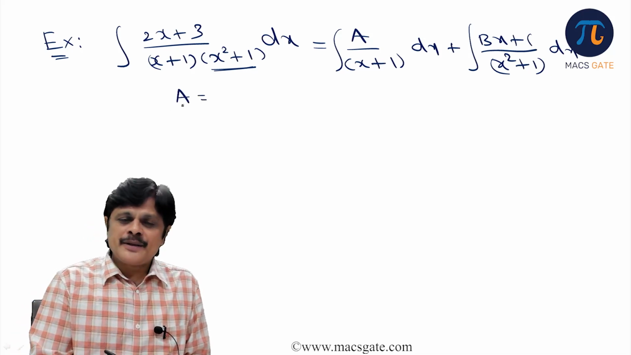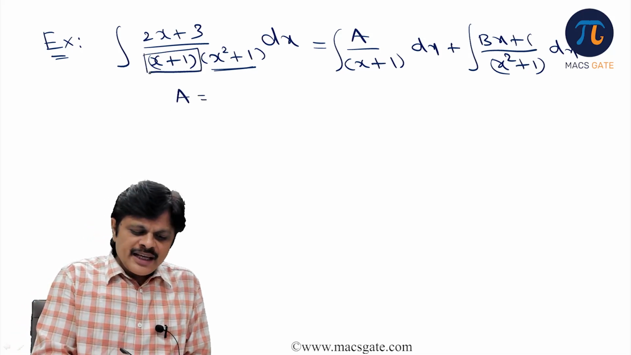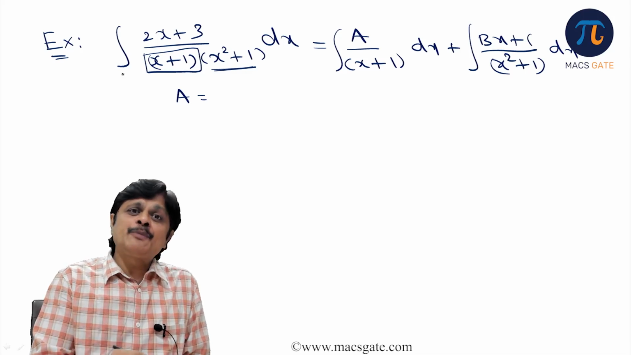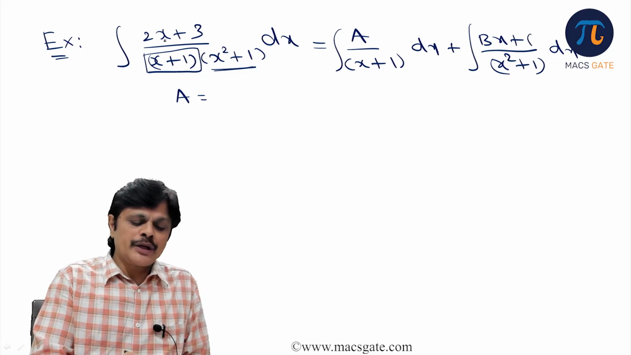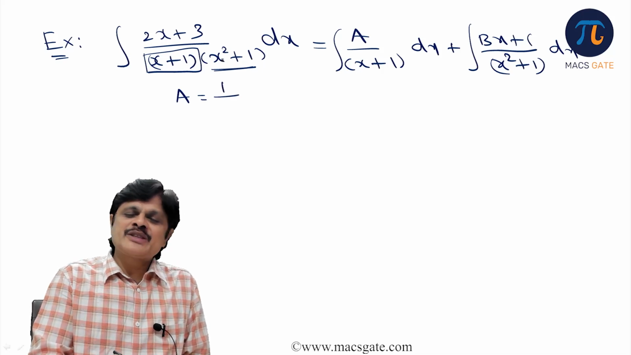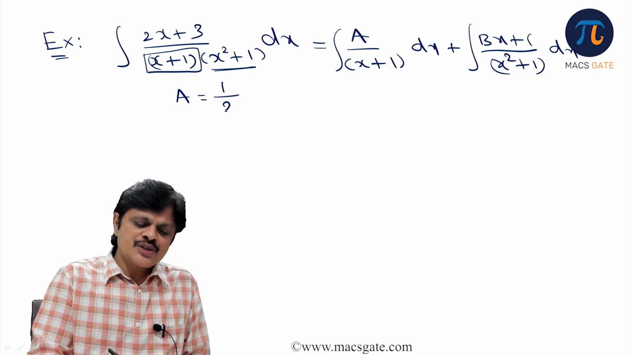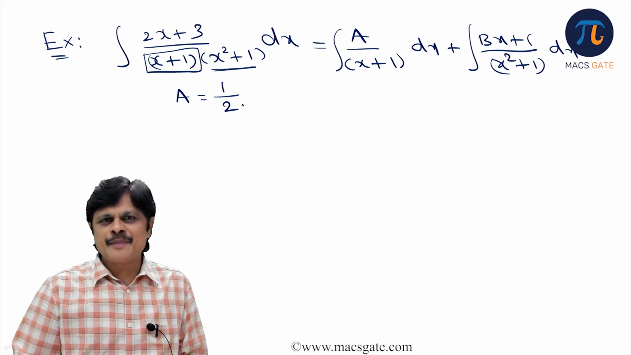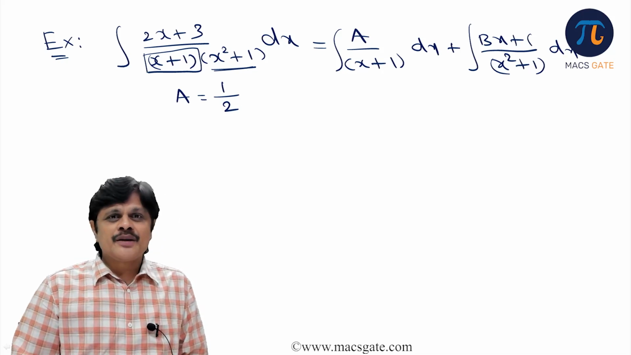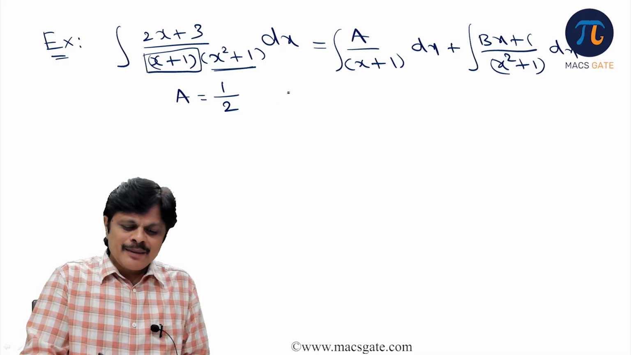Finding a is very simple. You close this x plus 1 part. In the remaining part, put x equal to minus 1. So if you put x equal to minus 1, minus 2 plus 3 is 1, and minus 1 square is plus 1, so 1 plus 1 is 2. So the a value is ready, 1 by 2. But for the b value, you need to do the cross multiplication and verify.